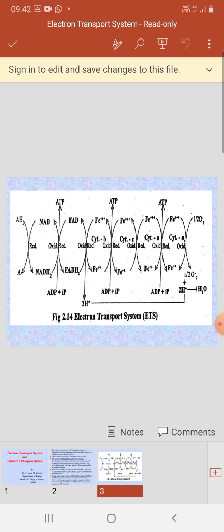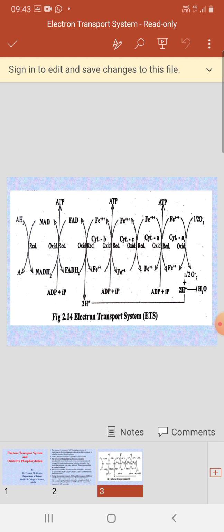The next ATP is generated in between cytochrome A and cytochrome A3. Here the oxidized form, Fe3 plus of cytochrome A, is again reduced into the reduced form, Fe2 plus, during the oxidation-reduction process. Again energy is released, and that energy phosphorylates ADP to generate ATP molecules.